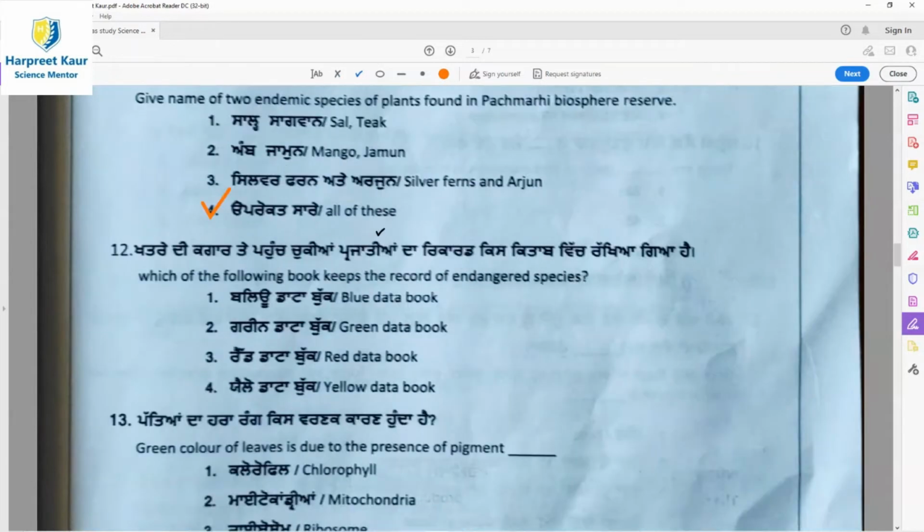Then question 12, which of the following books keeps the record of endangered species? Endangered species are species which are at risk of extinction, or which will perish soon. All such species are recorded in the book called the Red Data Book. Option 3 is the right answer.